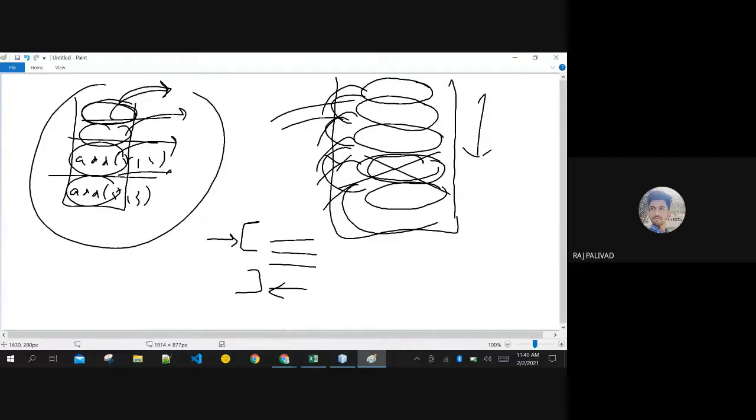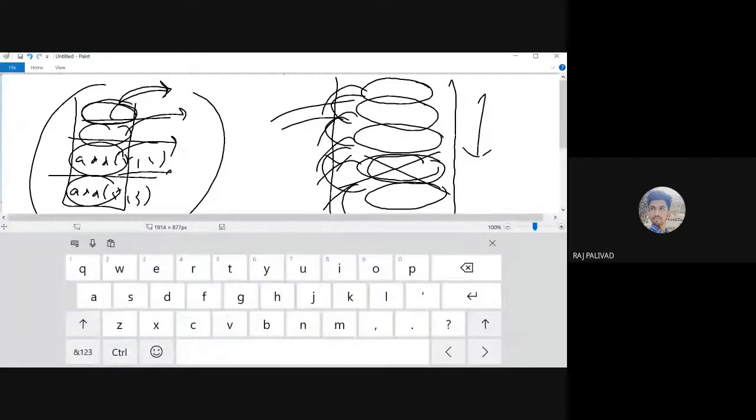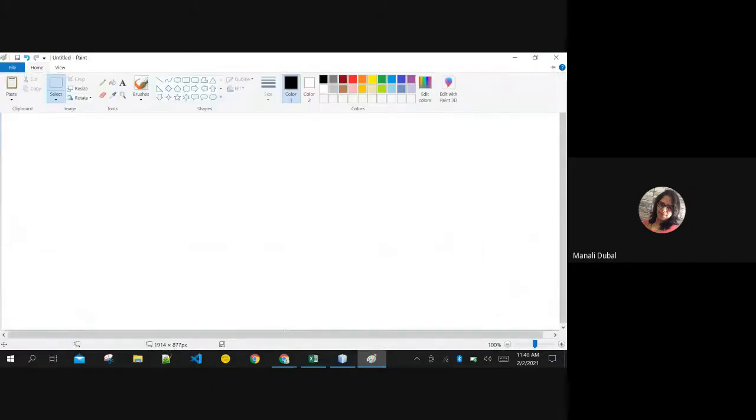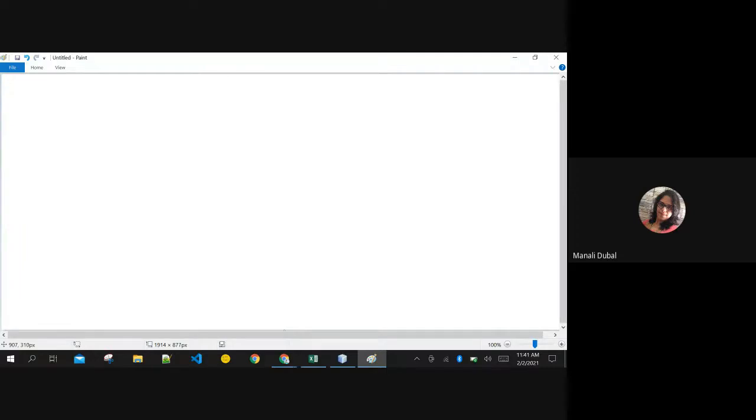Ma'am, can we say this is the same for nested looping? Yes. In looping also, the inner loop is solved first. That is what you are telling, no? Yes, ma'am. Yes, you are right. In nested looping also, the inner loop is always solved first, and then the output is given to the outer loop. You are right in that case.